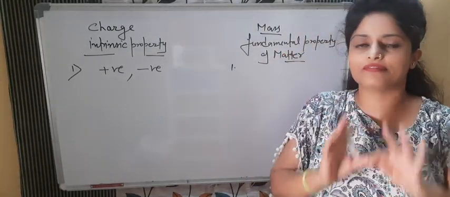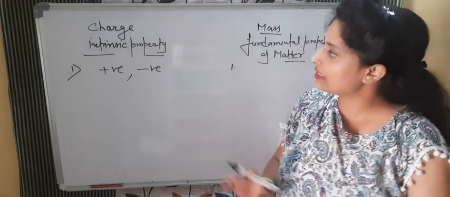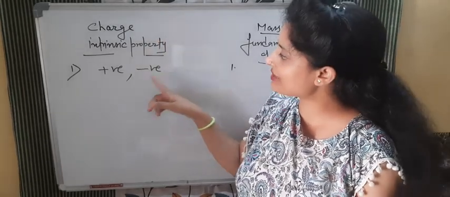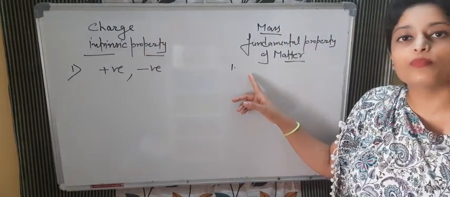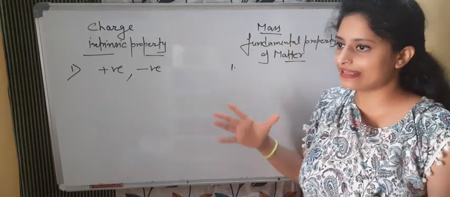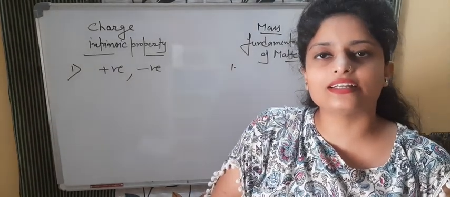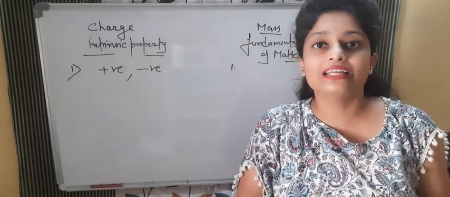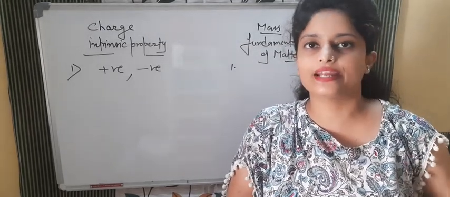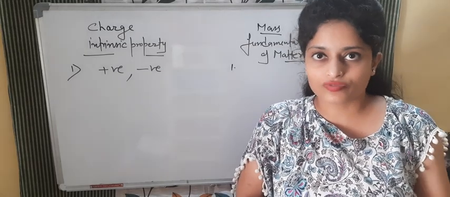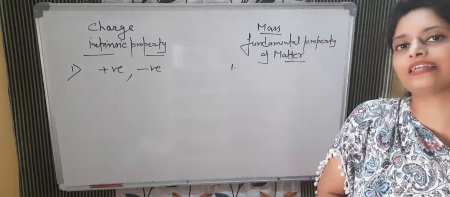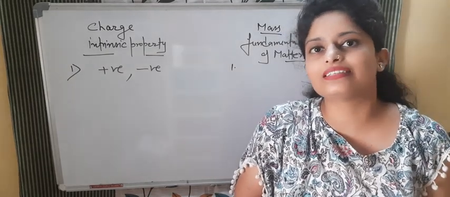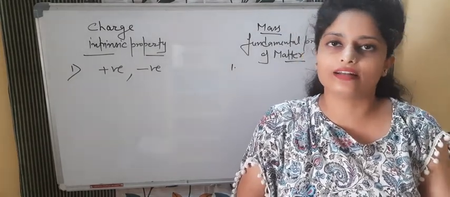But there is some difference between charge and mass. What are the differences? Very basic. Charges are of two types, positive and negative, but mass is always a positive quantity. The second thing is, if I say that there is no charge on an object, it doesn't actually mean there is no charge. It means there are equal numbers of positive and negative charges, so the body is neutral. The effects of the charges are equal and opposite, so they can cancel out, but it doesn't mean the body has zero charge. There will be charge, but a neutral one.